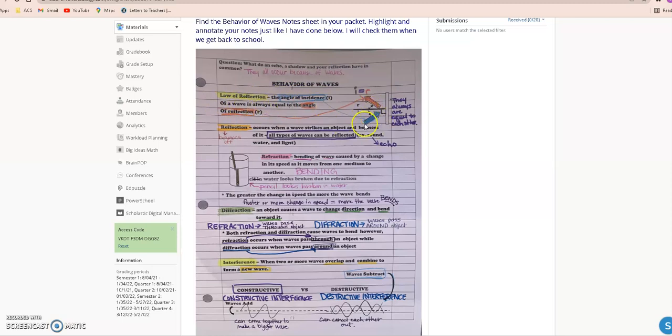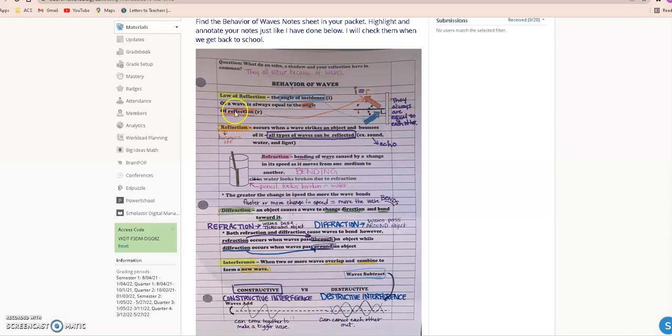Right here you have the blue arrow is the angle of incidence, the red or orange arrow is the angle of reflection, and they are both at the same angle. Because that's the law of reflection, they would both be at the same angle. And right here I said that they always are equal to each other.